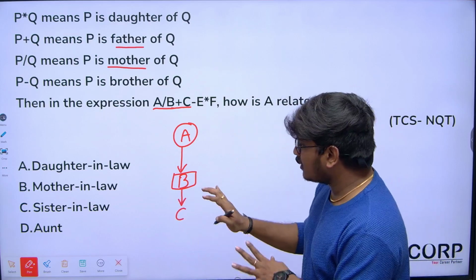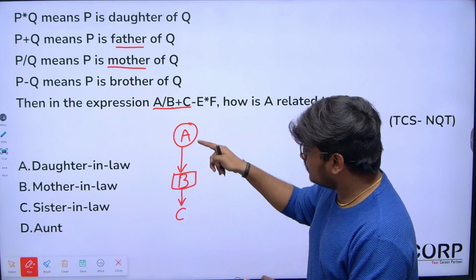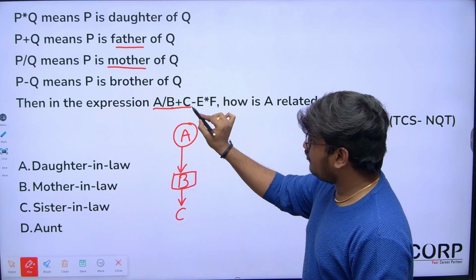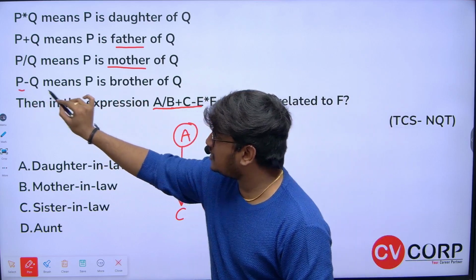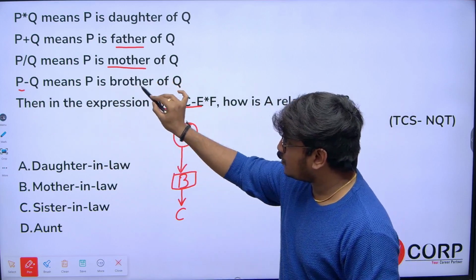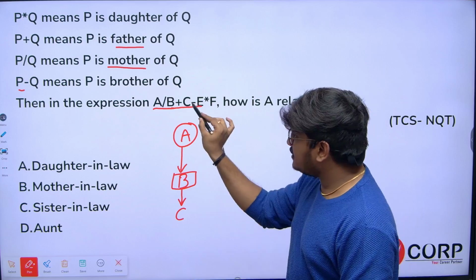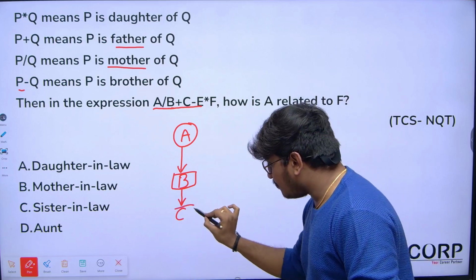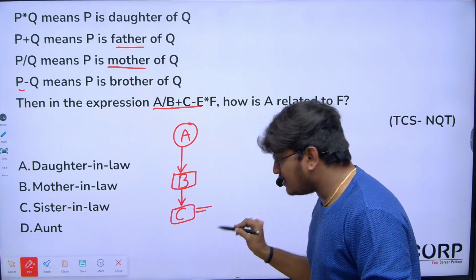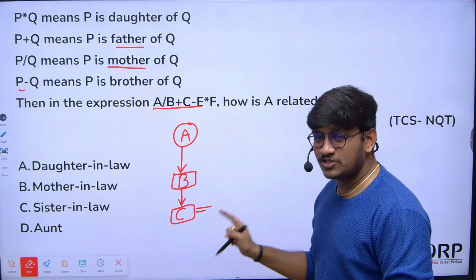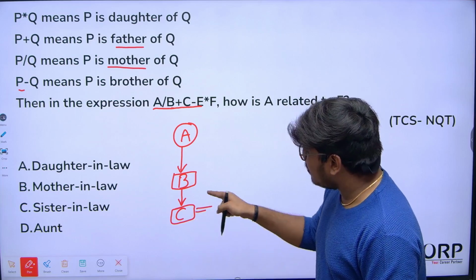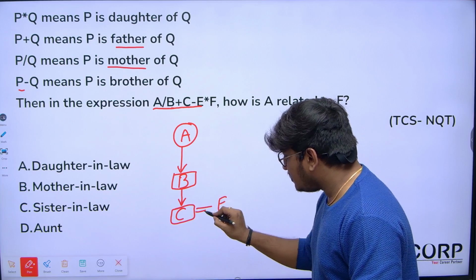I hope you all are clear with this step by step. So B is father of C. Next, if you observe C minus E, here minus indicates P minus Q means P is brother of Q. Now can I say that C minus E means C is brother of E, in the sense siblings? I said already siblings means equals to symbol. So C is brother of E.